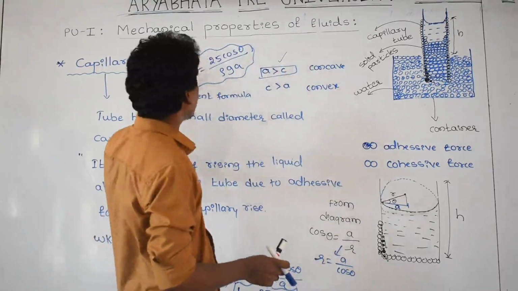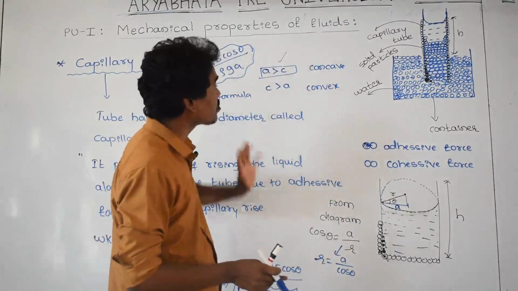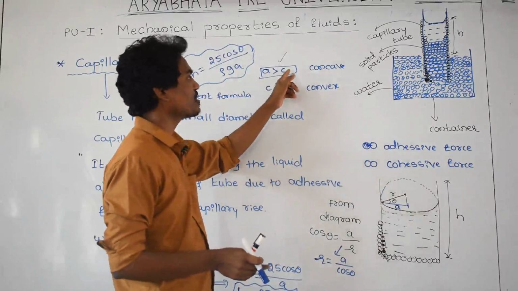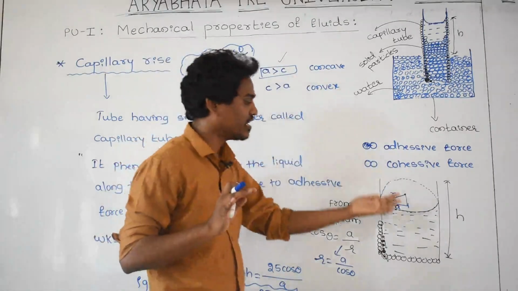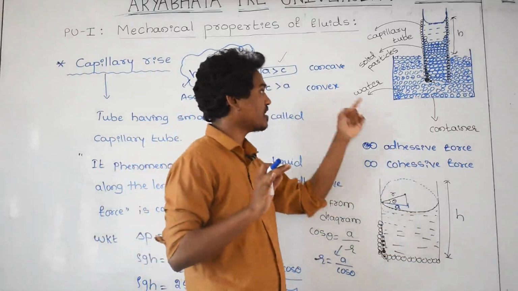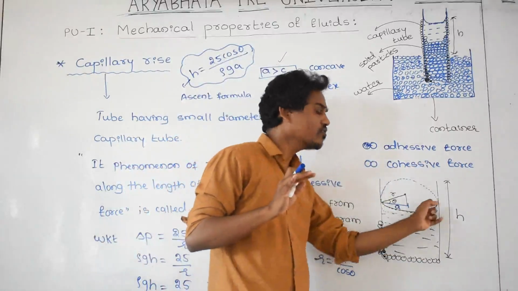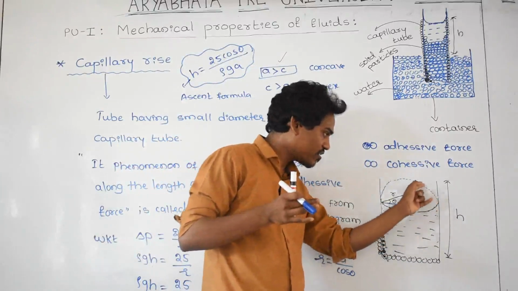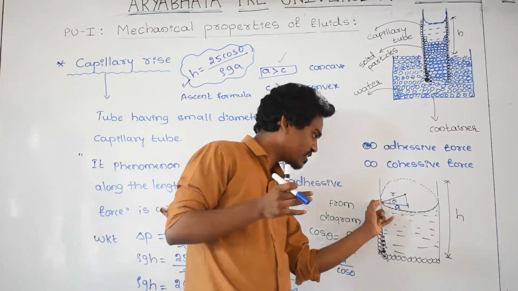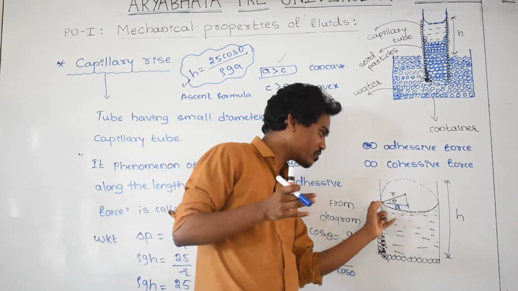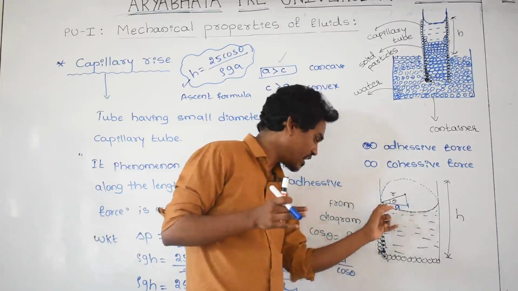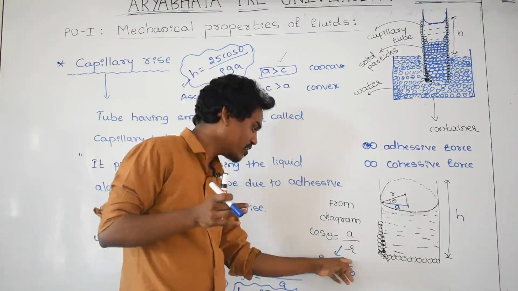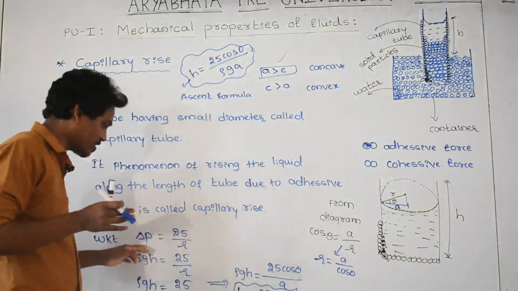And for capillary rise, the condition that has to apply is that adhesive force is greater than cohesive force. In the tube the water is rising. What is the nature of the meniscus? Concave. For imagination, I am taking the full meniscus here. Small r is the meniscus radius, small a is the tube radius, and for theta, the relation I am taking is cos theta equals a by r, and this relation I substituted in this formula.